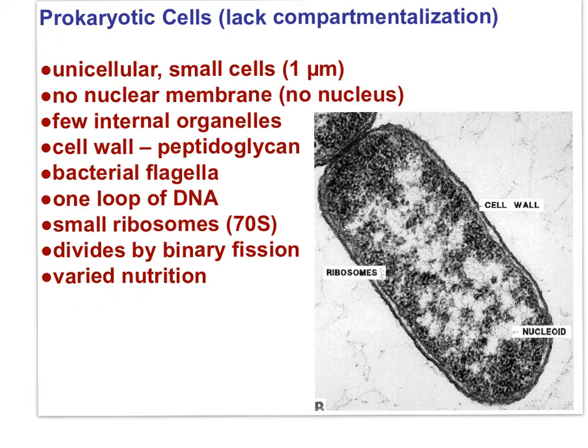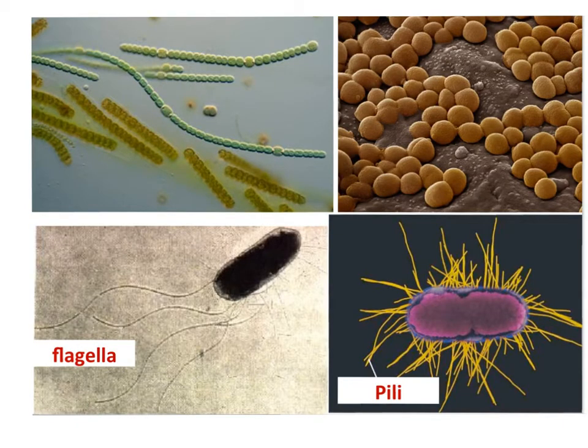What do I mean by that? Well, photosynthesis, respiration, nitrogen fixation, etc. Work to be able to describe the characteristics of prokaryotic cells. Here are images of prokaryotic cells. It's important to remember how small these cells are. 1 micrometer, maybe smaller. Thus, without electron microscopes, we do not easily see any internal structure.